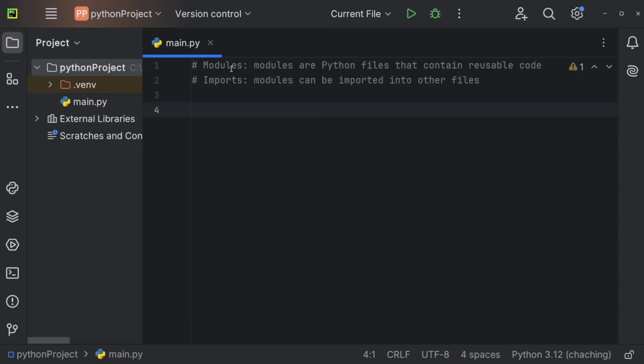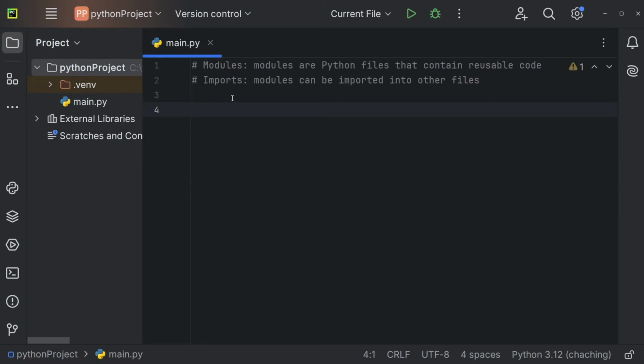Let's now understand modules and imports in Python. So a module is just a Python file that contains reusable code. And you need to use an import to import those modules so I can use them. So I can't use a module within your file without importing it.